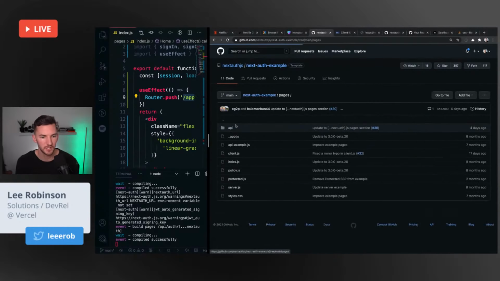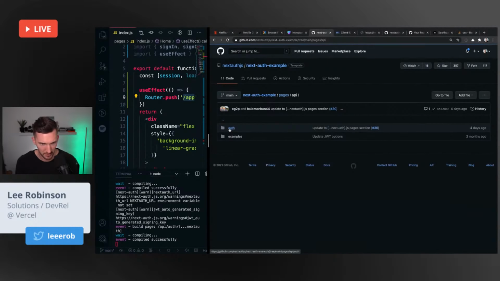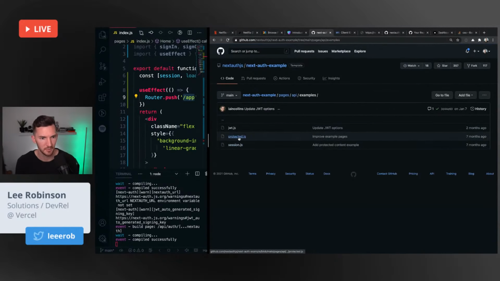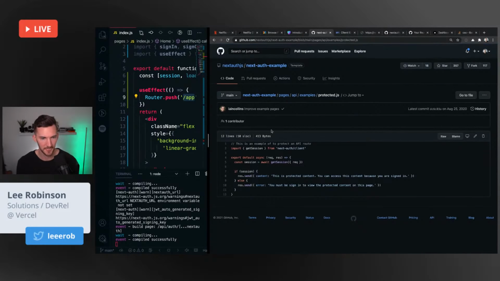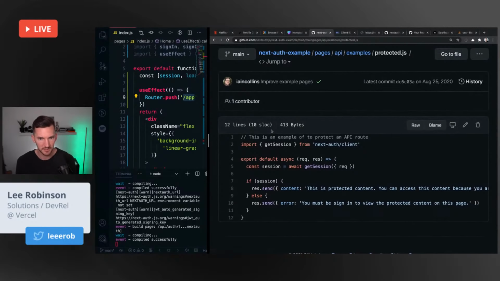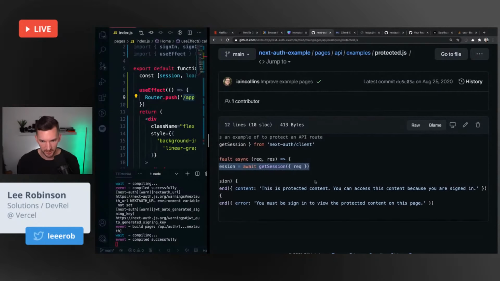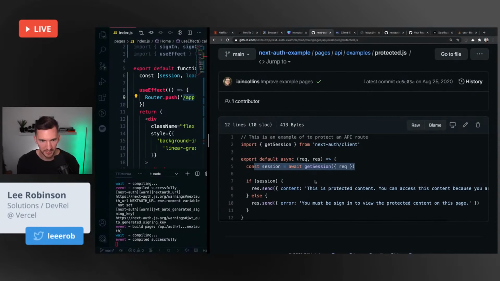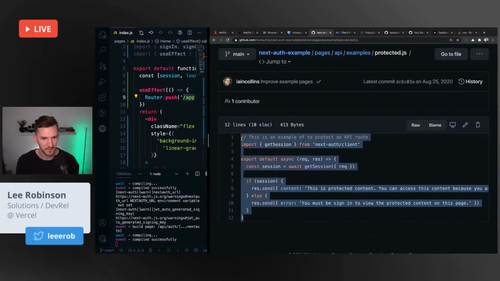And if I go into pages, API, examples, protected. So you're also able to get the session on the server. So when you're in an API route, get access to that request and then determine if it's a protected route or not. I want to try this. I want to see if this works.